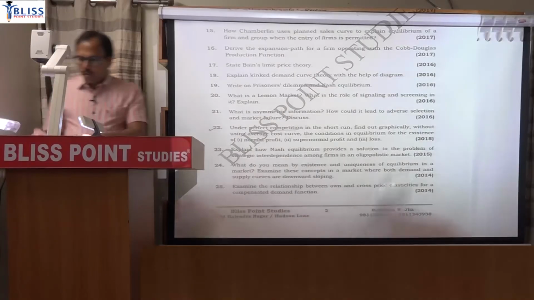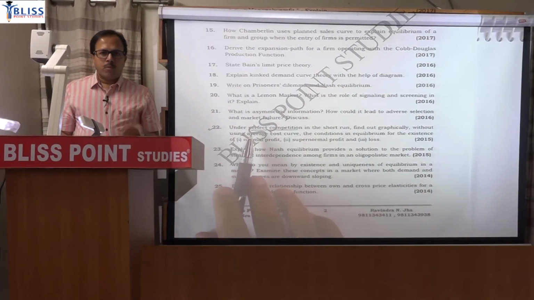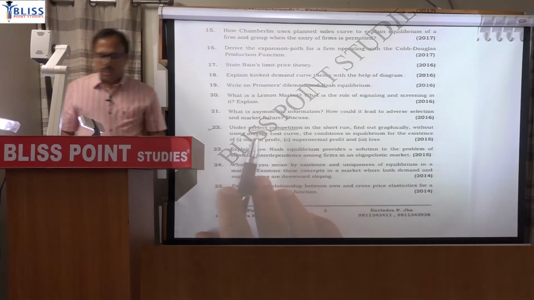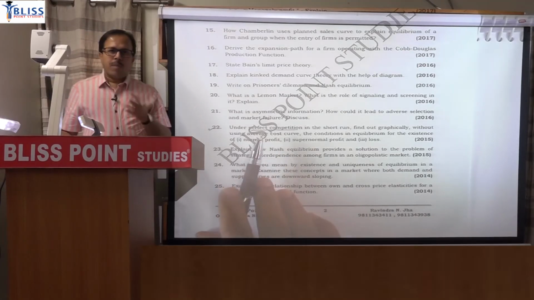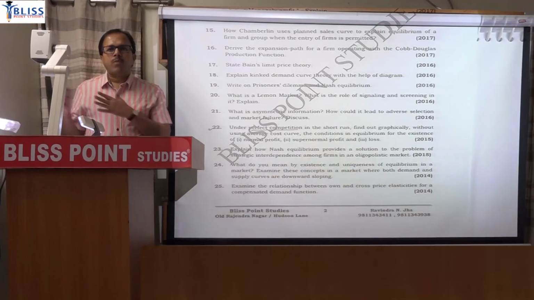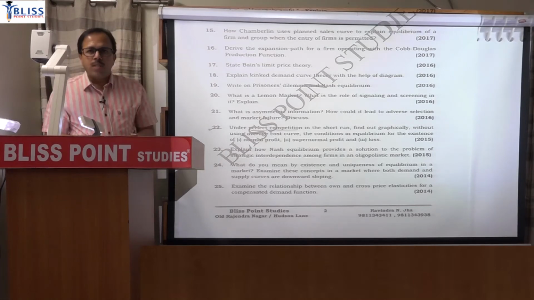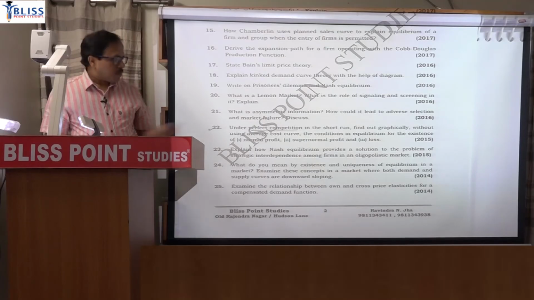So this was the question of 2015, and the same question was asked in the Economic Service paper. You will find the same question word to word, no difference. So the question bank you can refer always. For optional you can refer to that Economic Service, and for Economic Service you can refer to the optional paper. But in Economic Service you may also find some numerical based questions, but the relevant ones that are useful for us. So when I will be asking questions in the test series, I will be referring to the Economic Service question paper as well. So this is the common question.